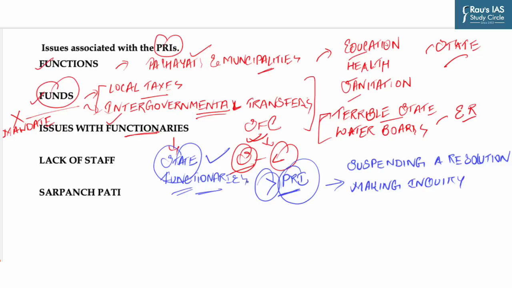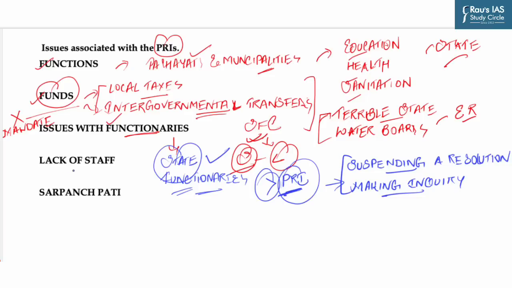Now let's see how they control the functioning of local bodies: by suspending a resolution of the panchayat, by making inquiry into the affairs of the panchayat, removing elected panchayat representatives under certain specified conditions, etc. So by doing this, they sabotage the efficiency of these institutions.